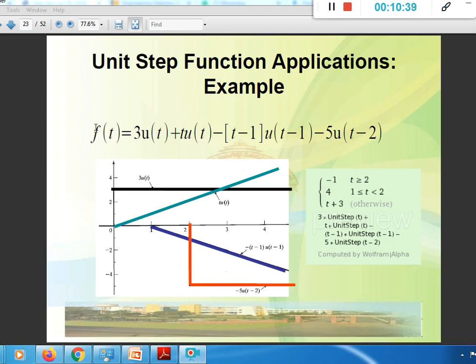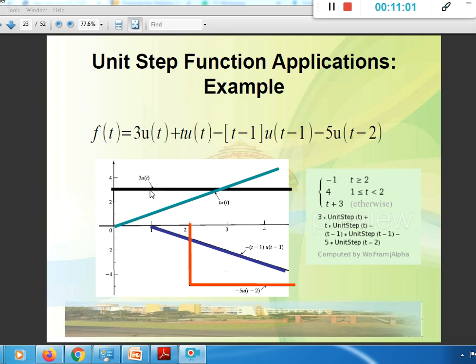Let's consider an example from these unit step signals. Let's say a signal is a mixture of 3 u of t plus t into u of t minus t minus 1 into u of t minus 1 and minus 5 u of t minus 2. Then how would this signal look?